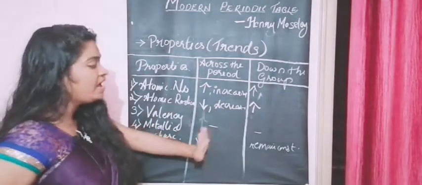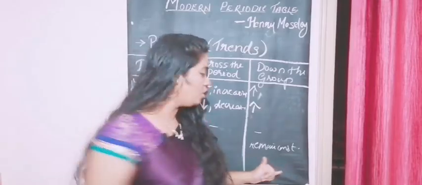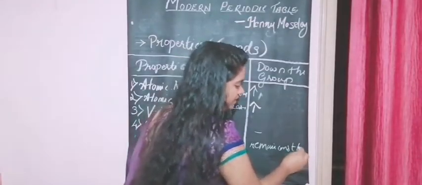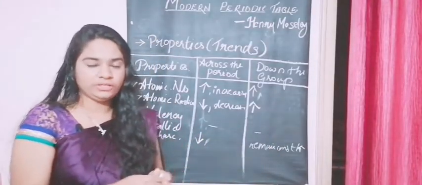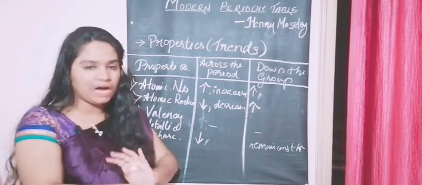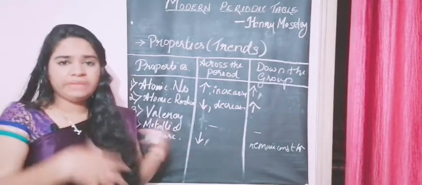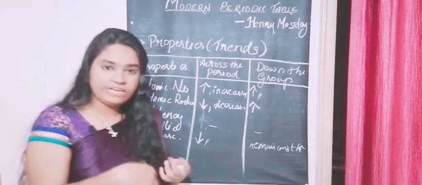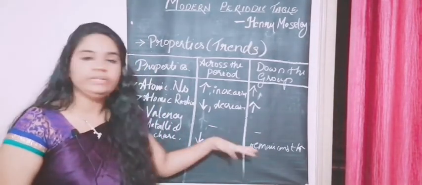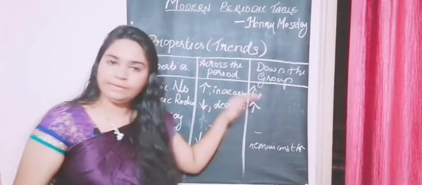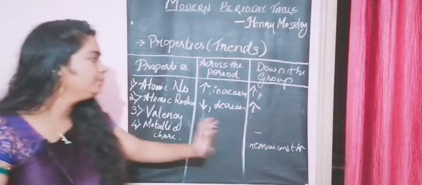Down the group it remains constant, or sometimes it may also increase, because it depends on the reactivity. It may lose very fast, sometimes it's very easy for them to lose. Some elements may require more energy to lose the outermost electron, so it depends. So it may increase or it may remain constant down the group.